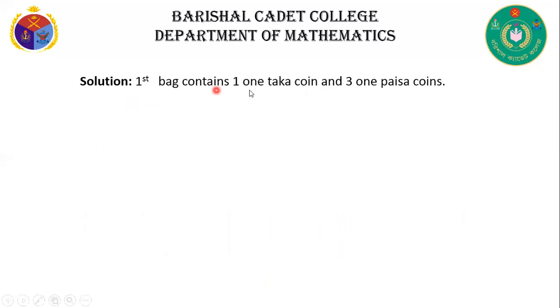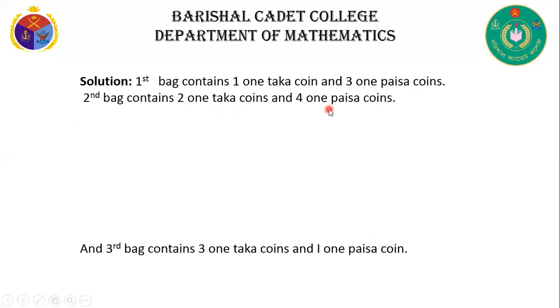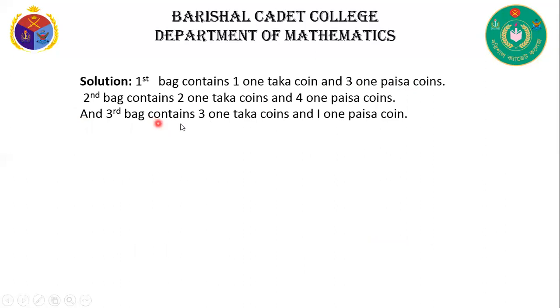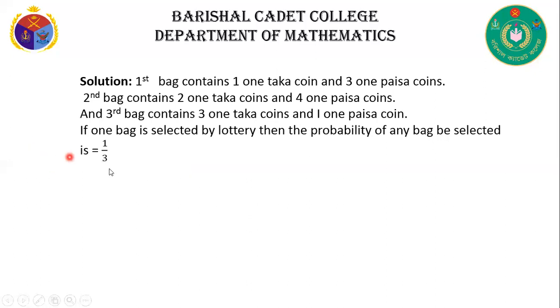Now solution. First bag contains 1 taka coin and 3 1 paisa coins. Second bag contains 2 1 taka coins and 4 1 paisa coins. Third bag contains 3 1 taka coins and 1 1 paisa coin. If one bag is selected randomly, here there are 3 bags, that's why we can write the probability of one bag is 1 by 3.